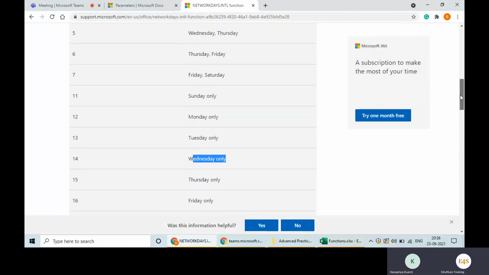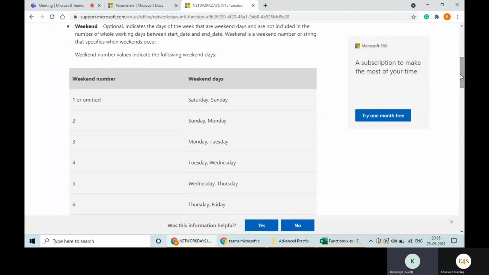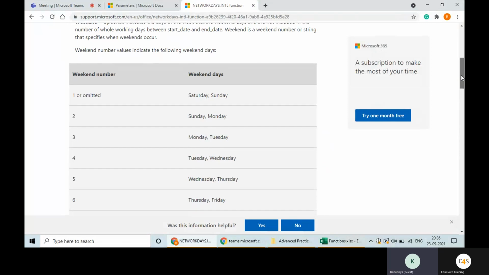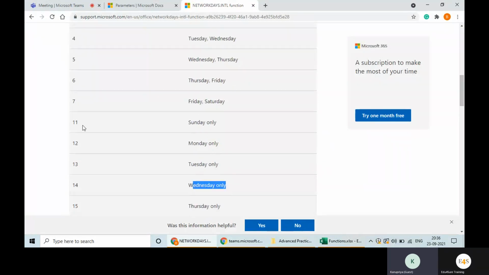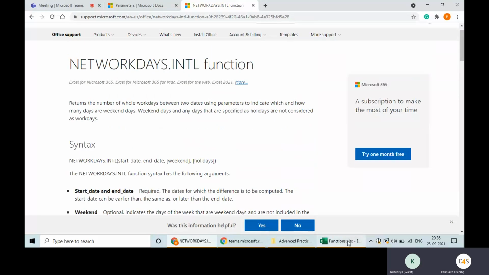I was going to ask you this question: if I am only having Sunday off, what will you write in the function? You will write 11. Right, so this is that function.